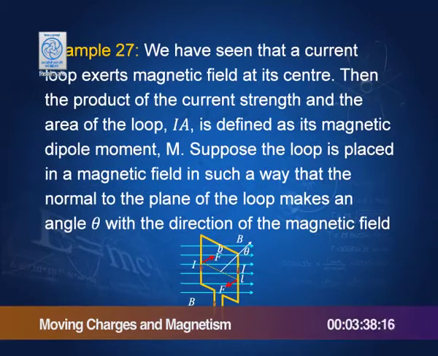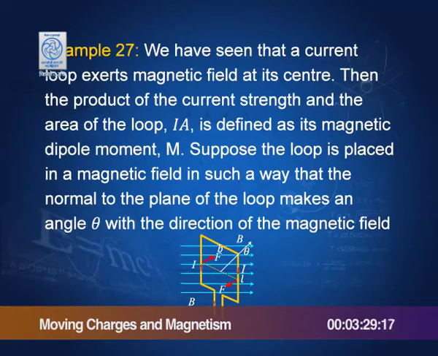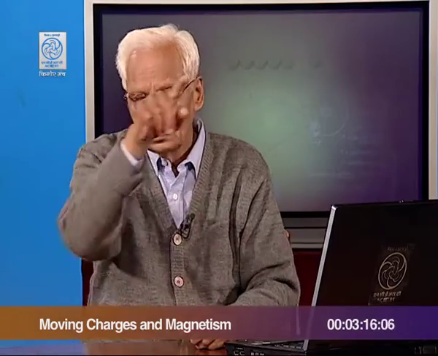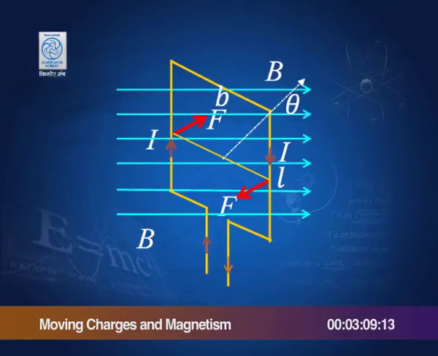I told you that the loop acts like a magnetic bar or bar magnet, and therefore it has a dipole moment, which is given by I times A, where A is the area of the loop, that is L into b, and I is the current going through it. So, if I have a loop with area A and current I, then it acts like a dipole whose dipole moment is I times A.